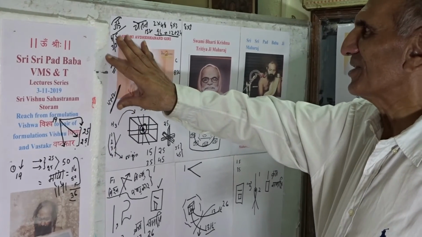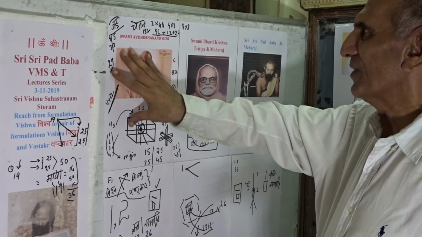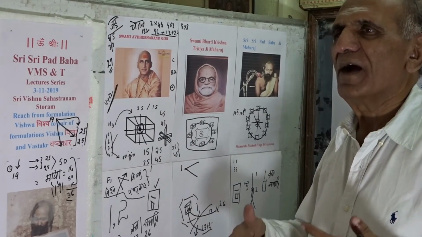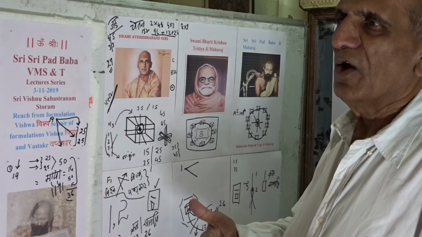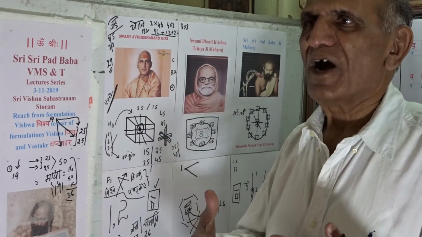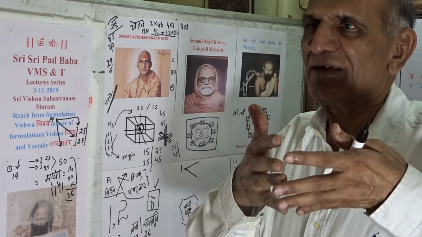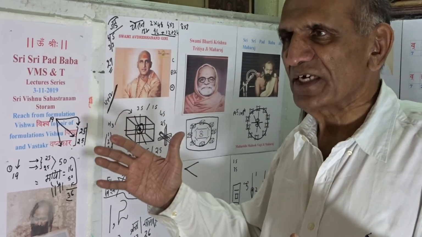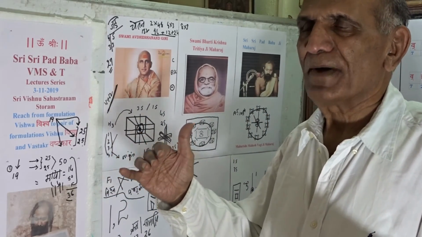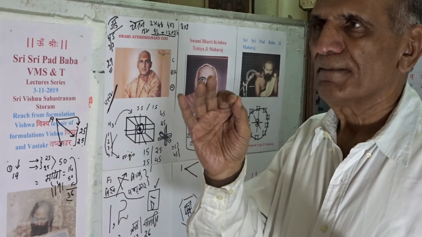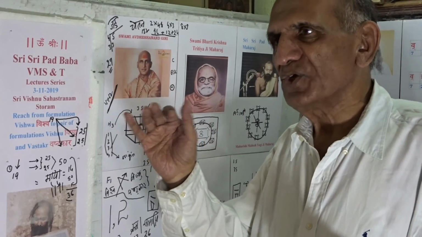And it is this transition and transformation from Jad to Chetan which will be ultimately doing all the wonders of a reach from formulation 1 to formulation 1000th. Sarva praharanayudha.